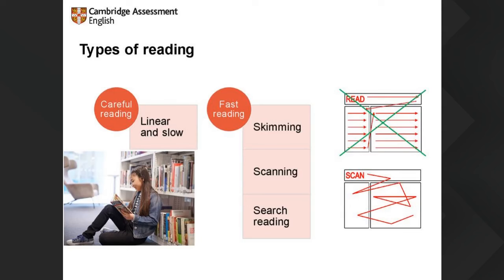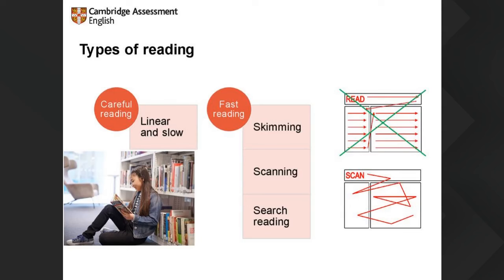And then faster reading, Victoria? Yeah, skimming, scanning, and also search reading, trying to find a specific topic in a part of the text. And the difference between skimming and scanning? Yeah, skimming is for the main idea of the text, and scanning is when we are looking for specific information, specific details.